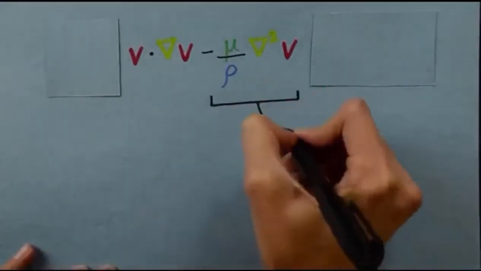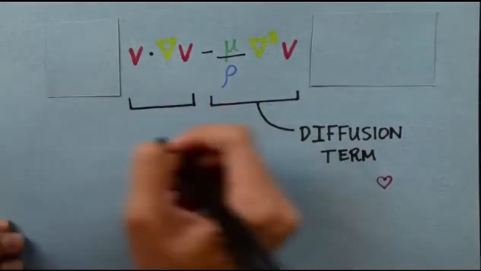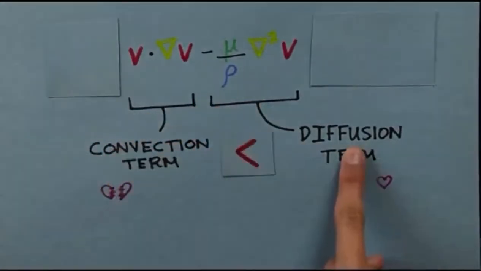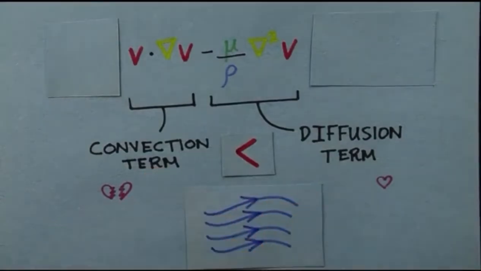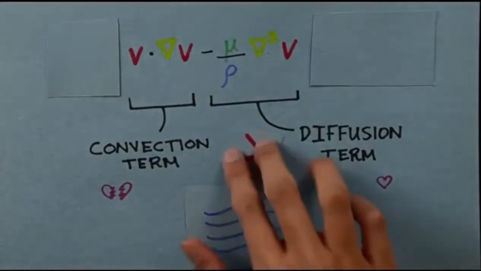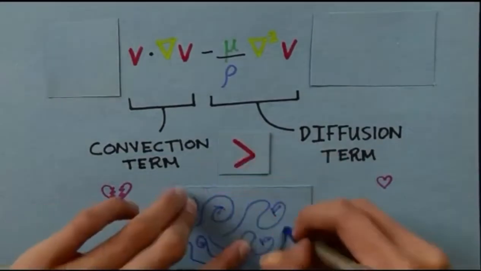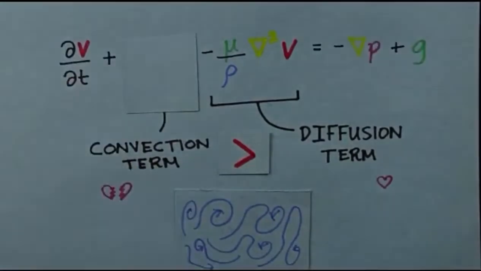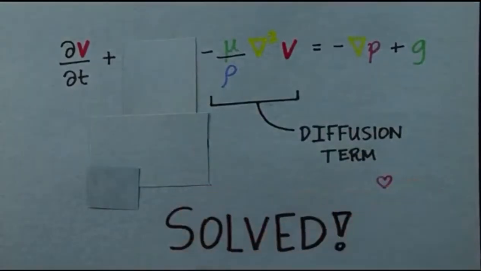This term is the good guy. It's called the diffusion term. This term is the bad guy. It's called the convection term. When this guy is much bigger than this one, you get nice, smooth flow. But when this guy is smaller than the other one, you get erratic, turbulent flow. This equation, therefore, is a constant push and pull between these two extremes. If we just deleted the bad term, we'd be able to solve the equation in minutes.